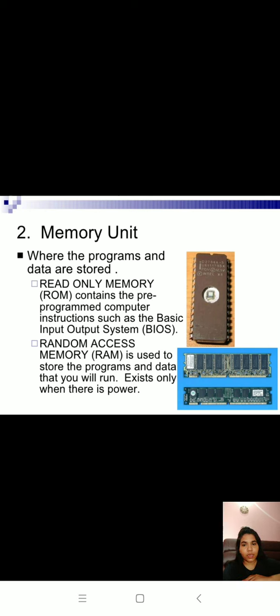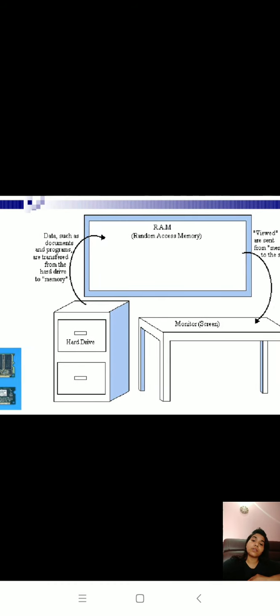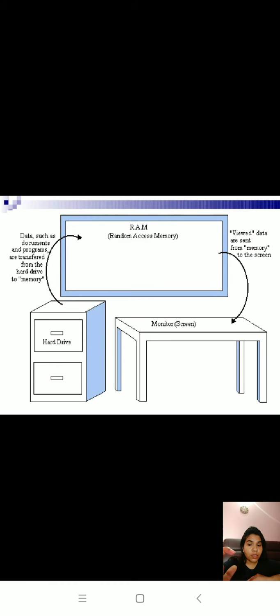Here is random access memory. It is used to store the programs and data that we run, and it exists only when there is power. That means whatever data you give to your computer is not stored in your RAM. It is stored in the secondary device. Whenever a program wants to execute, then it goes to the RAM, because its size is very limited. Here is your RAM and a monitor screen to view data.